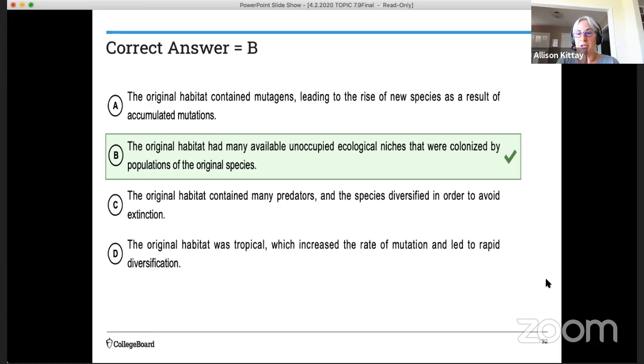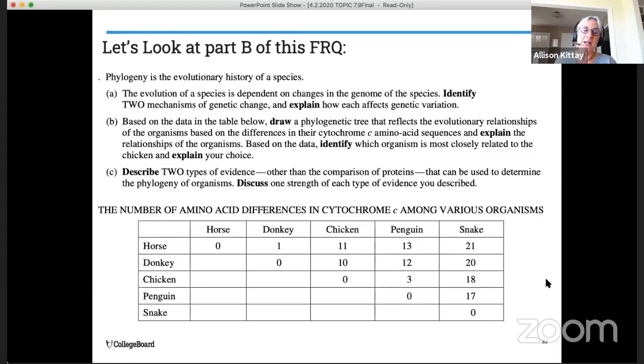So as the original species was able to occupy a different niche, they were able to exploit a different food source. And so adaptations that helped them obtain that food source would allow them to survive and reproduce. And over time, they would develop those different morphologies in their beak structure. So they'd look different. All right, let's take a look at a FRQ.